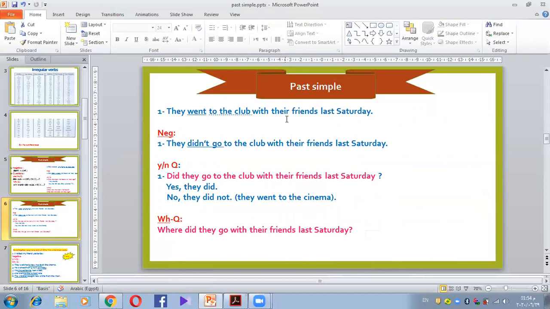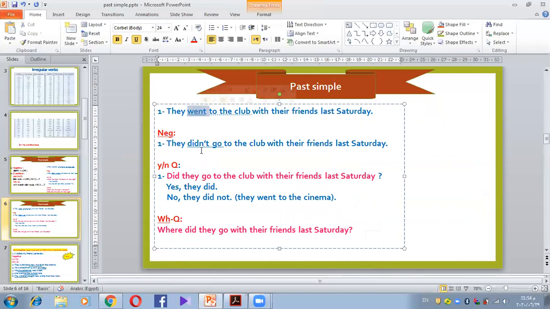They went to the club with their friends last Saturday. So I have a main verb and it's irregular. In the negative, it's going to be didn't plus the main verb, the base form of the verb. So didn't go to the club with their friends last Saturday. If I want to make a yes or no question, I'm going to get the helping verb. Did they go to the club with their friends last Saturday? Yes, they did. No, they didn't.